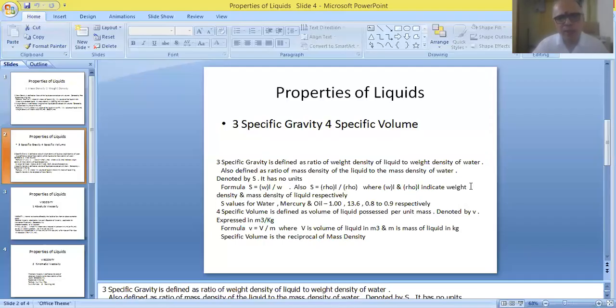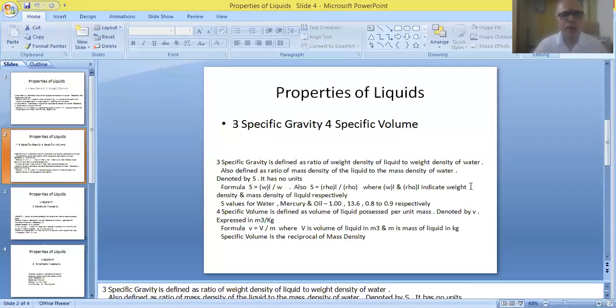Whether you find the ratio of weight densities or the ratio of mass densities, you will get one and only one answer. So two formulas are available for measuring the specific gravity of a liquid, and capital S is used for indicating this parameter. These definitions are written in the form of mathematical equations.